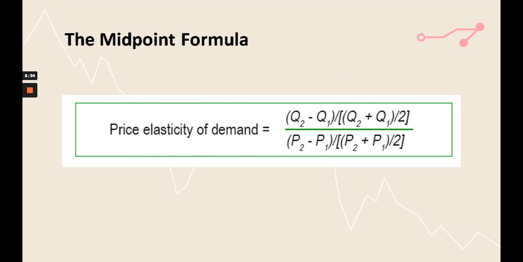We have a formula for calculating price elasticity of demand, known as the midpoint formula. It says that price elasticity of demand can be calculated by first calculating the midpoint of the quantities, the original and the new quantity demanded, and the midpoint of the price, that means the original price and the new price, then calculating the difference between them and finding the ratio between these two. Q2 here is the new quantity demanded, Q1 is the original quantity demanded before the price changed, and similarly P2 is the new price and P1 is the original price.